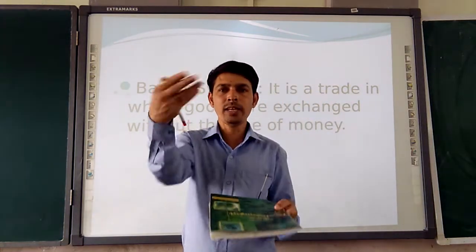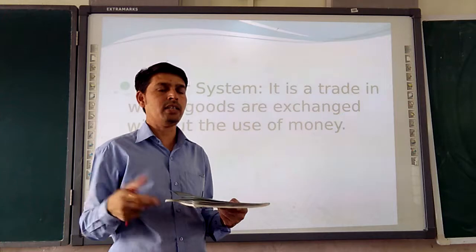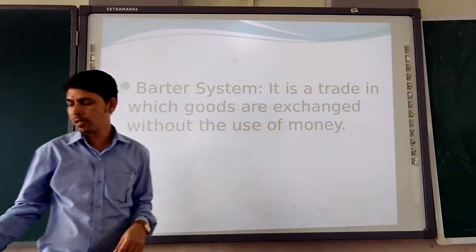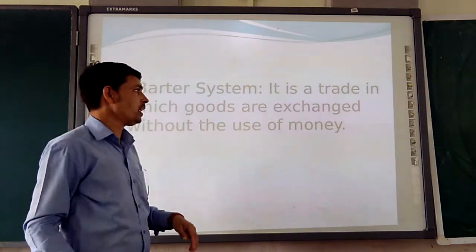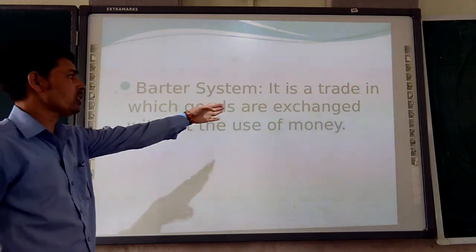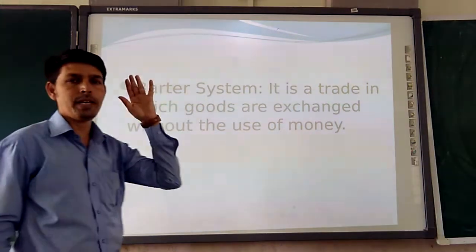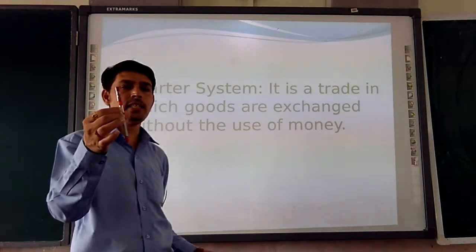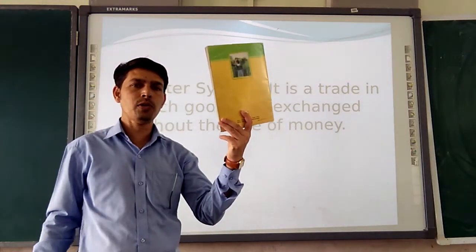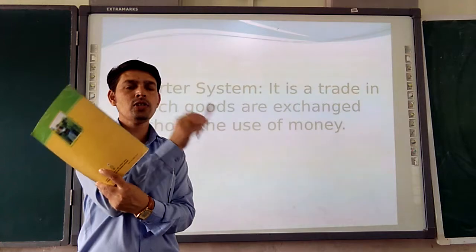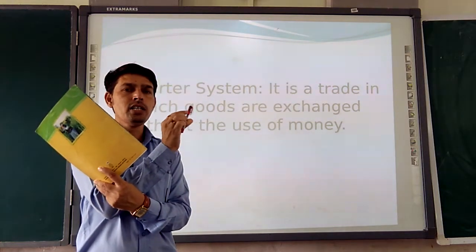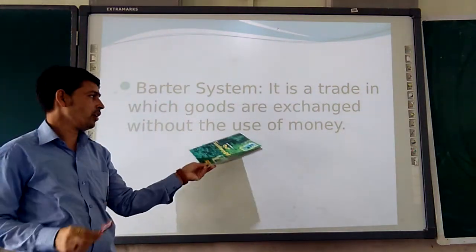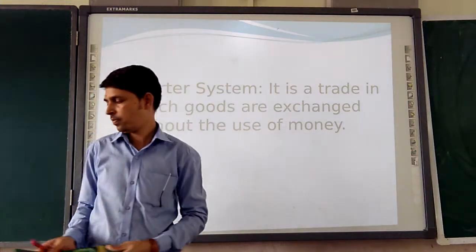When goods are given and goods are taken, that exchange is called the barter system. So it is a trade in which goods are exchanged without the use of money. As I stated, I need a pen and you need a textbook, so there is an exchange. This exchange is called a trade and we are not using money in that.